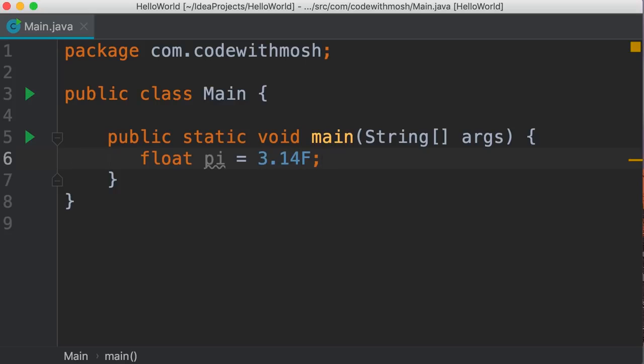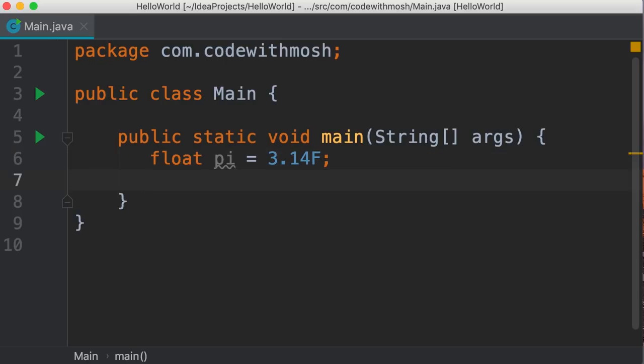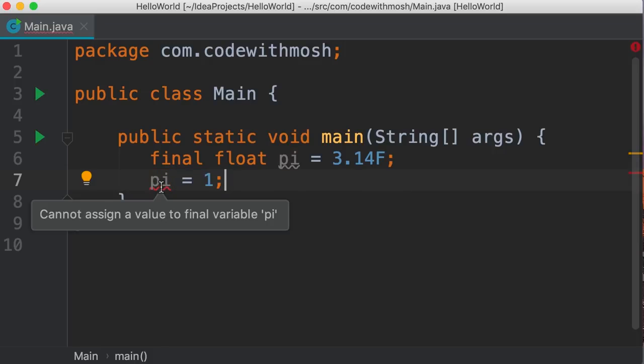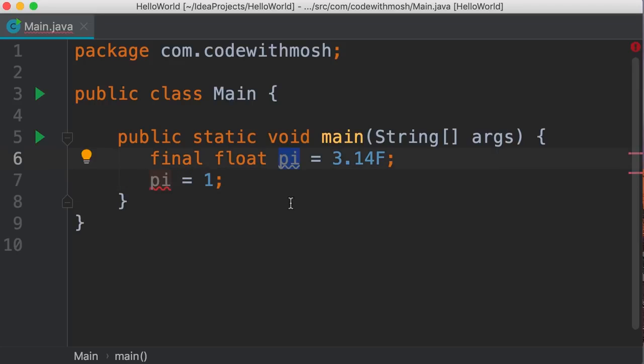Now, you know that we use pi to calculate the area of a circle. What if before we calculate the area of a circle, I come here and type pi equals 1? Then all our calculations are going to get messed up. We don't want this to happen. That's when we use constants. So if we type final here, the Java compiler will treat this as a constant. So once we initialize this, we cannot change its value later on. You can see here we have a compilation error, and it says cannot assign a value to final variable pi. So pi is a final variable or a constant. Now by convention, we use all capital letters to name constants. So this should be PI.